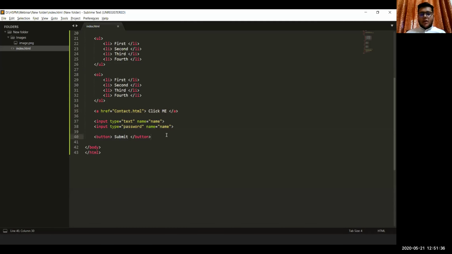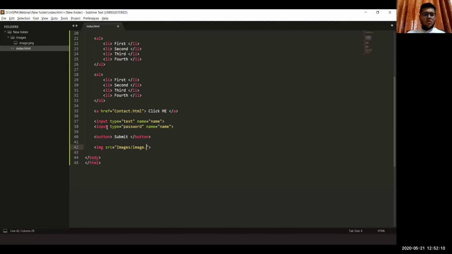And lastly, we will be inserting an image here. We open this image tag, and as you might remember, it is a singleton tag, so we don't need to close it. In src we will put images slash image.png, because that's the address of this image.